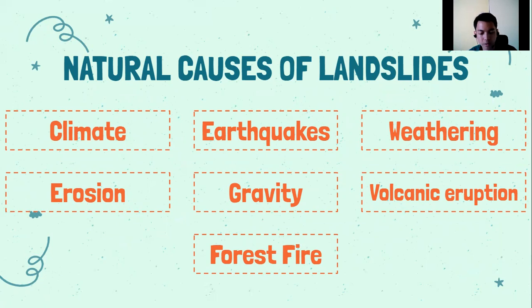So sa climate, so iba't ibang klaseng climate pwede yan mag-cause ng landslide. So pag umulan, yan ay pwede magkaroon ng water-saturated soil and can cause landslide. So about the earthquake, so seismic activity for the long time contributed the landslide across the globe. So napakadaming landslide ang nagawa na nito, earthquake. So ito yung number 1 natin na causes of landslide.